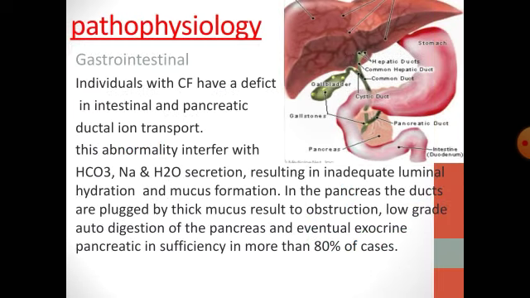Pathophysiology. In addition to respiratory and genital tract pathogenesis, individuals with cystic fibrosis have a defect in the intestinal and pancreatic ductal ion transport. This abnormality interferes with bicarbonate, sodium, and water secretion, resulting in inadequate luminal hydration with the mucus formation. In the pancreas, the ducts are plugged with thick mucus, resulting in an obstruction of the pancreatic duct with a retention of the pancreatic enzyme and low-grade autodigestion of the pancreas and eventual exocrine pancreatic insufficiency in more than 80% of the cases.